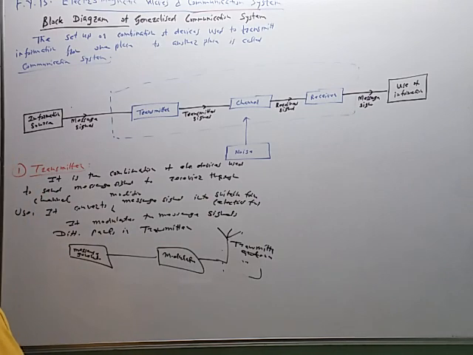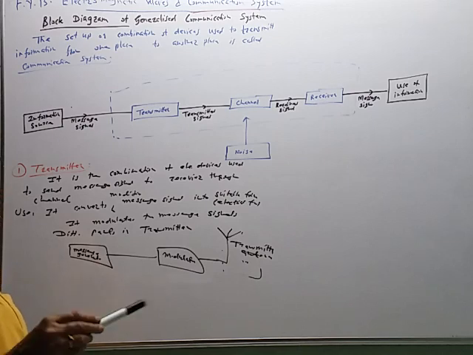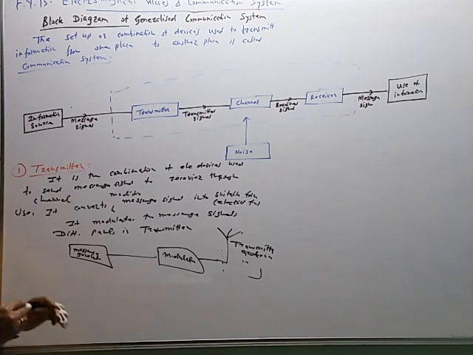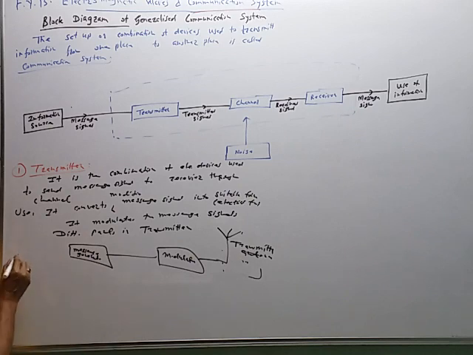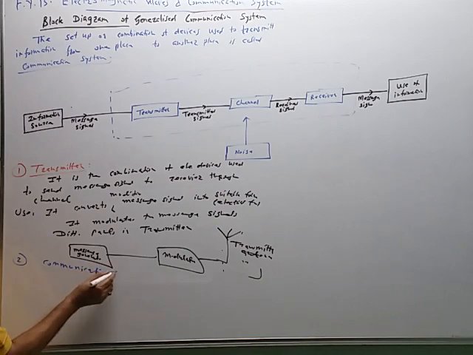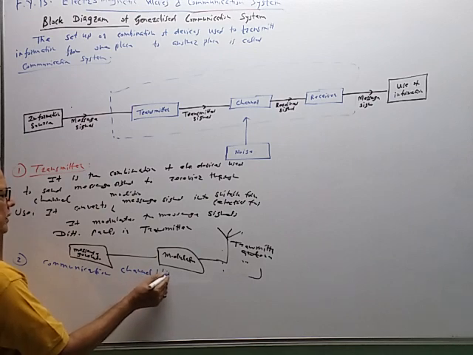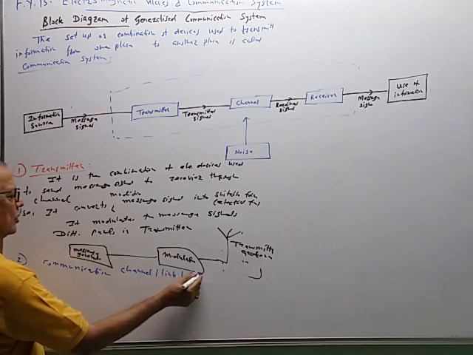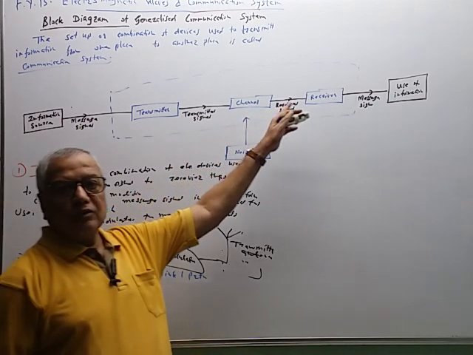Now the next block is the channel, also called the communication channel, communication link, or communication hub.